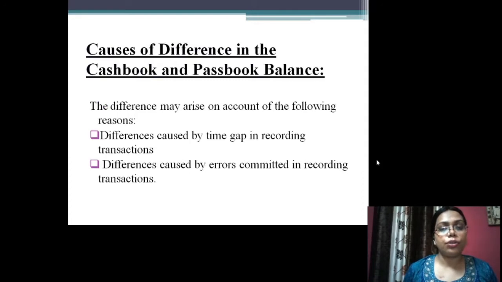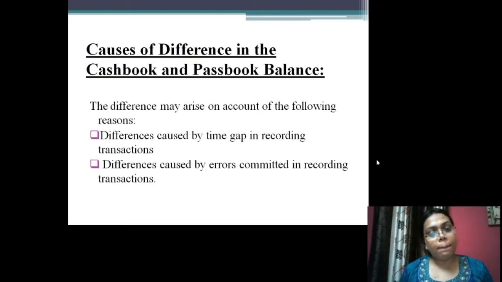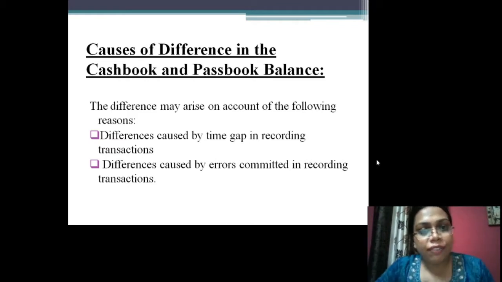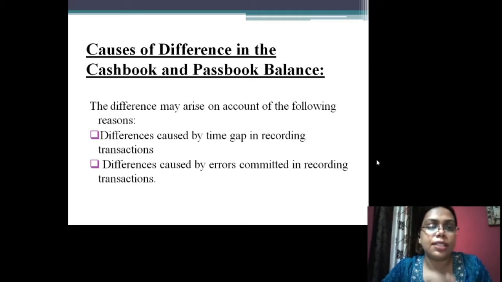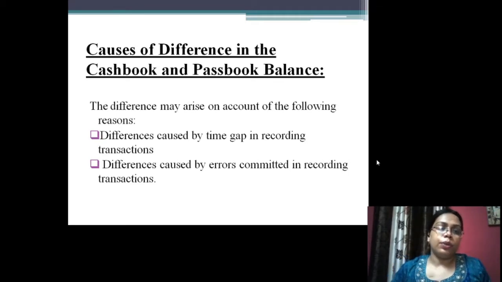So, what are the causes of differences in the cash book and the passbook balance? The difference may arise on account of the following reasons.